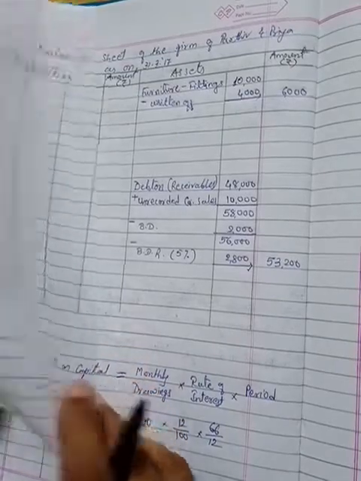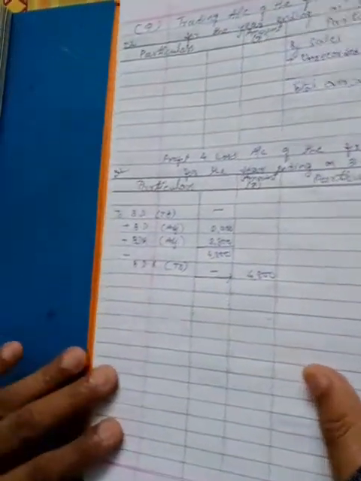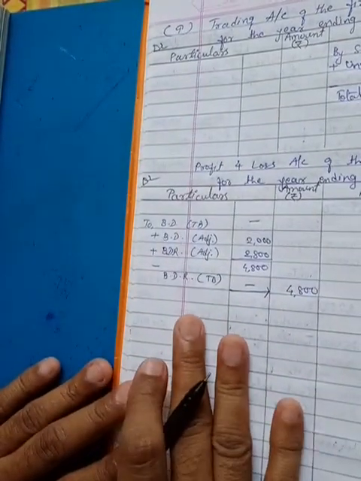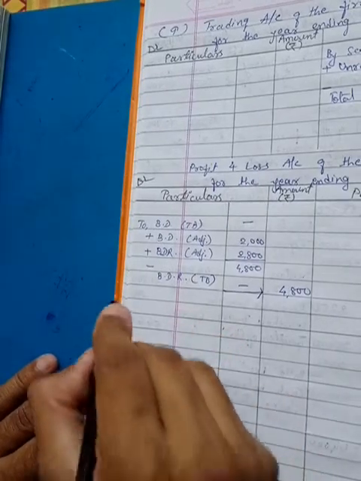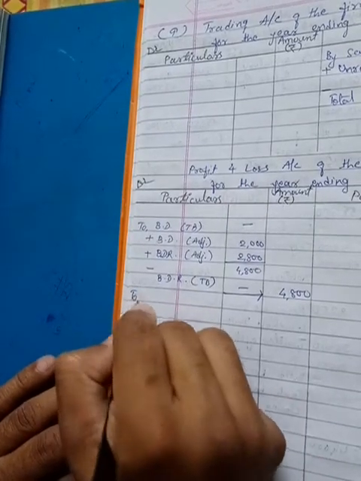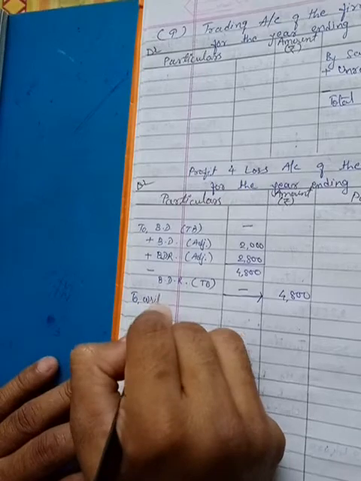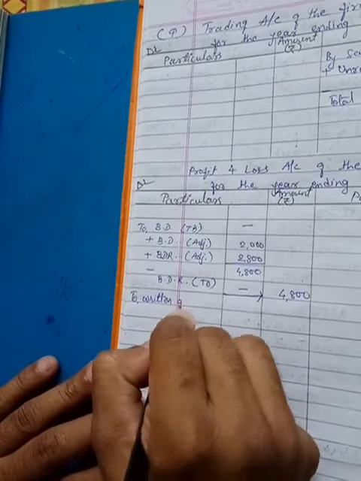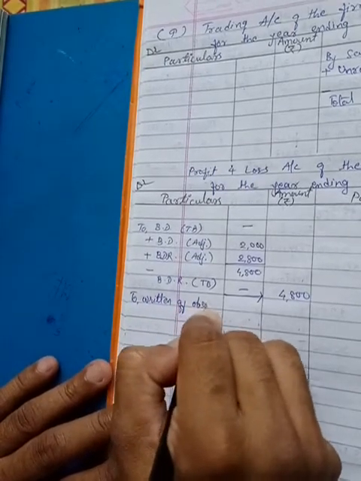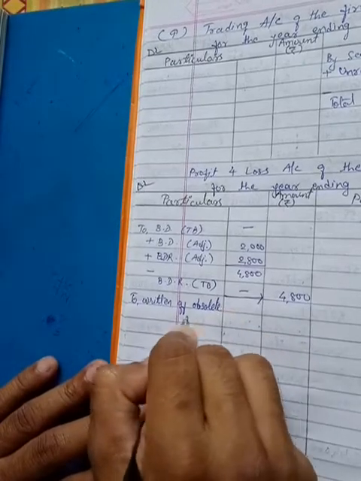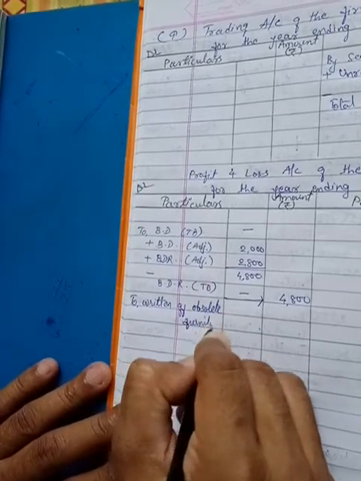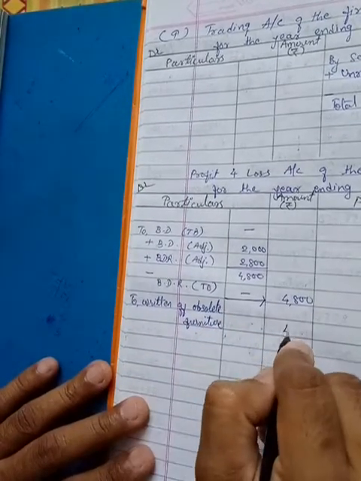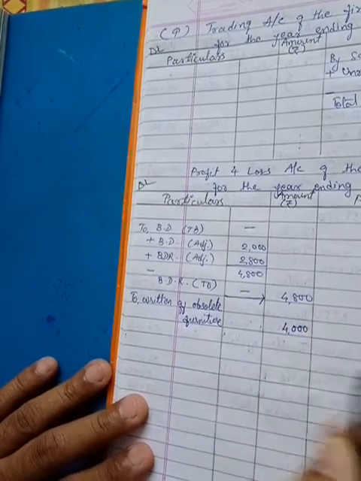Okay, and second effect, amount written off from the asset is our loss, shown in the profit and loss account debit side. So debit side of profit and loss account, written off obsolete furniture, amount in the outer column 4,000.